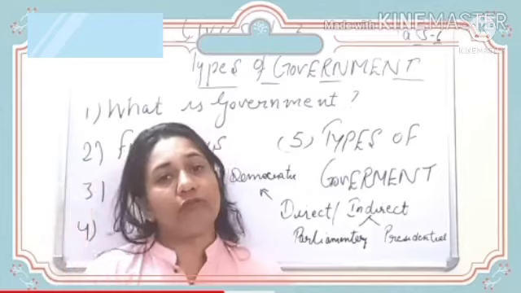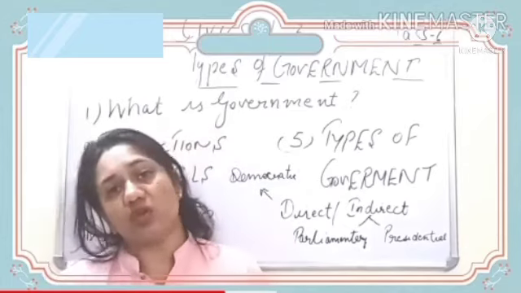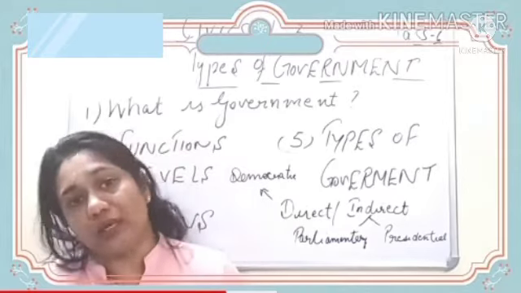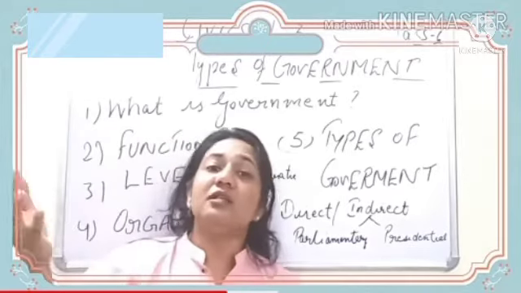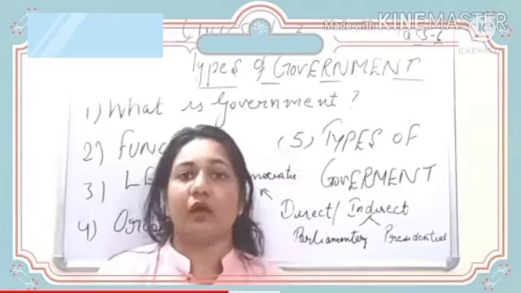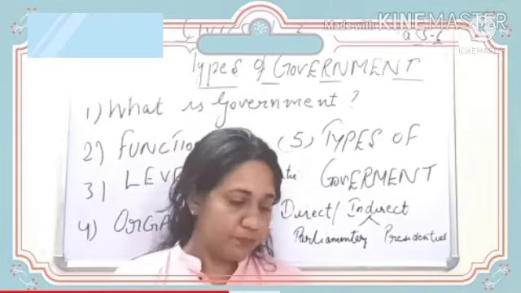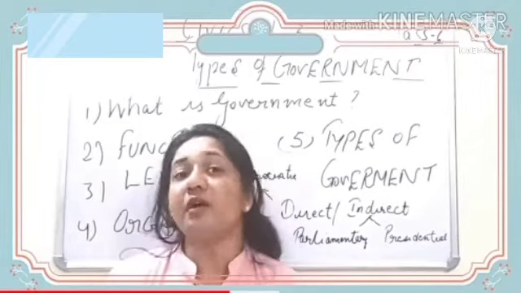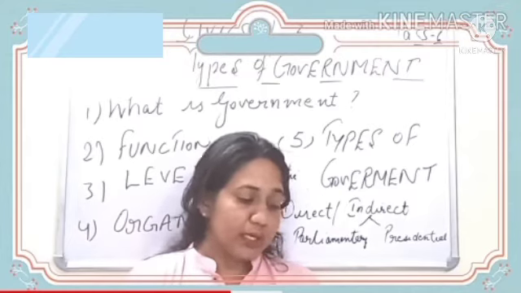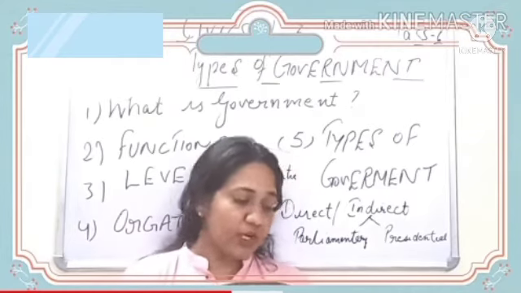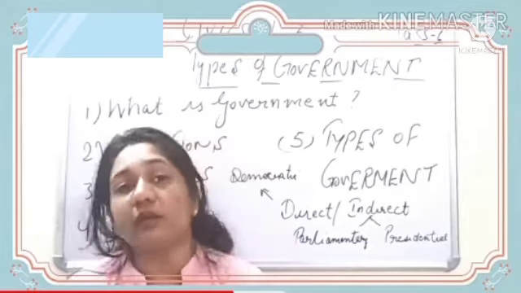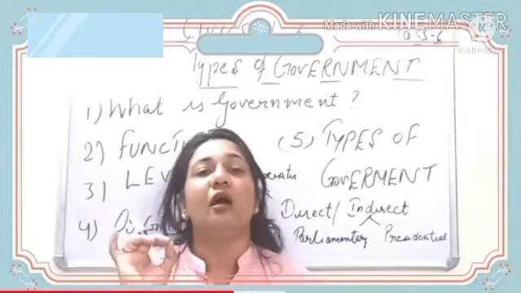So if laws are made, then the executive has to pass it. It sees that the laws are actually implemented. So they do the work of supervising, you can say, that the laws are basically implemented or taken into force. But here in presidential form of government, they are both separate. The president chosen independently for a fixed tenure is not responsible to the parliament. So here the president is not at all responsible to the parliament.